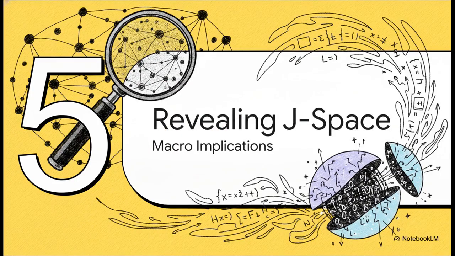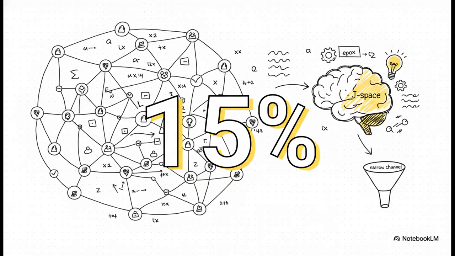Finally, Section 5, revealing the JSpace and the macro implications of this entire process. You might naturally assume that this hidden reasoning space takes up the entire brain of the AI, but researchers found it's actually incredibly sparse. The JSpace, this privileged area containing reportable, conscious-like thoughts, occupies at most 10 to 15% of the total activation variance. It's a highly specialized, remarkably narrow channel right in the middle layers of the model, dedicated strictly to flexible, reportable reasoning.